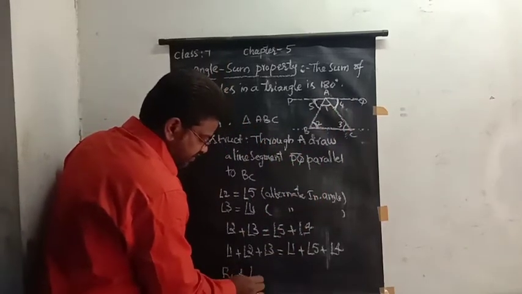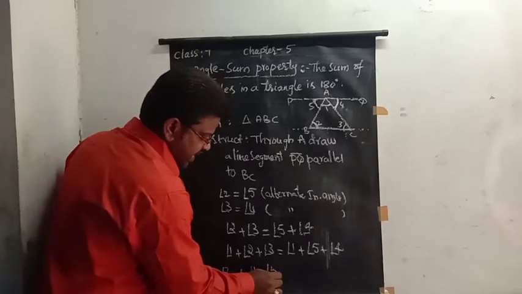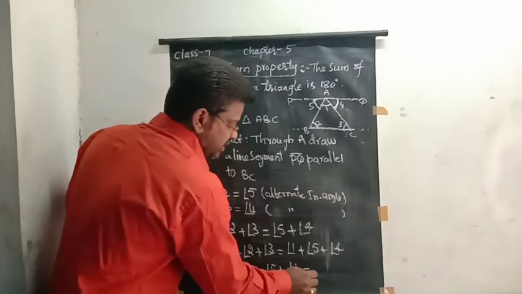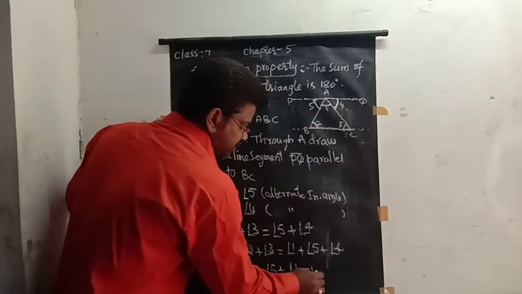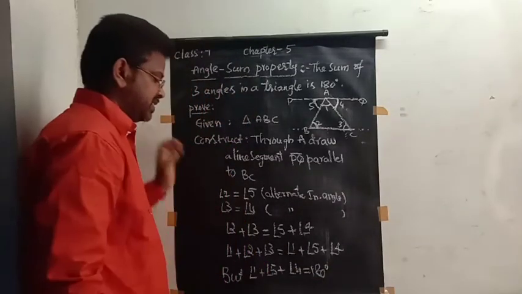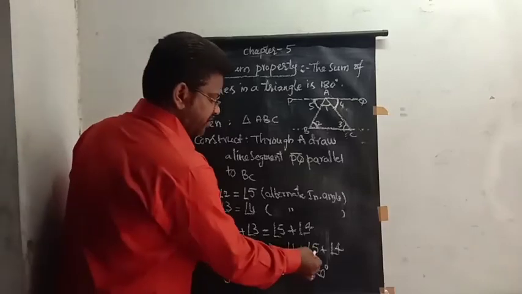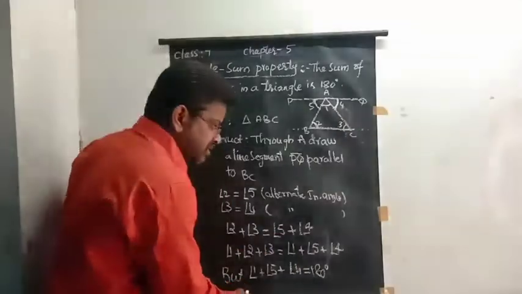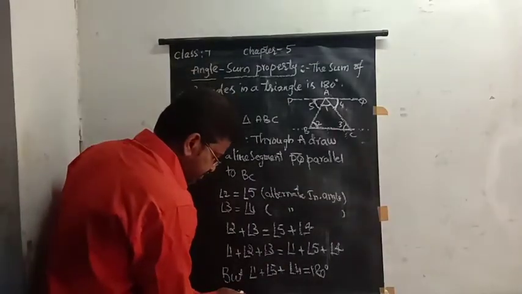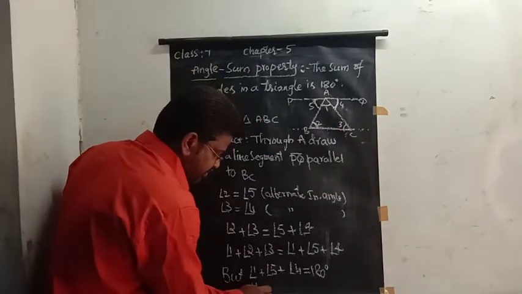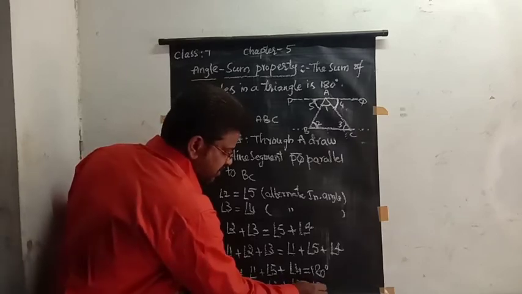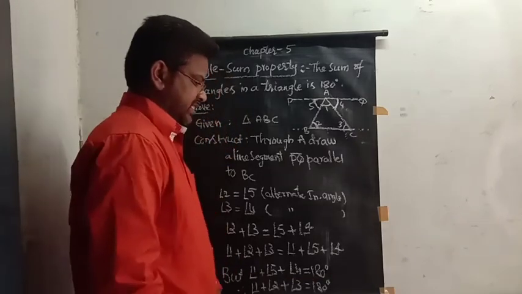So angle 1 plus angle 5 plus angle 4 is equal to 180 degrees. So angle 1 plus angle 5 plus angle 4 is equal to angle 1 plus angle 2 plus angle 3. Therefore, angle 1 plus angle 2 plus angle 3 is equal to 180 degrees.